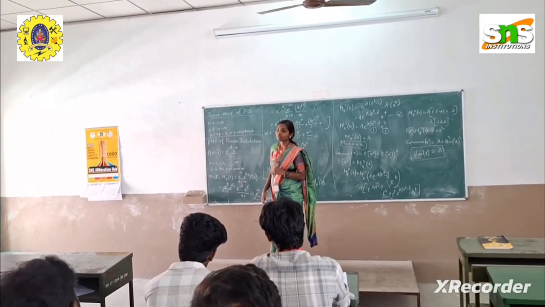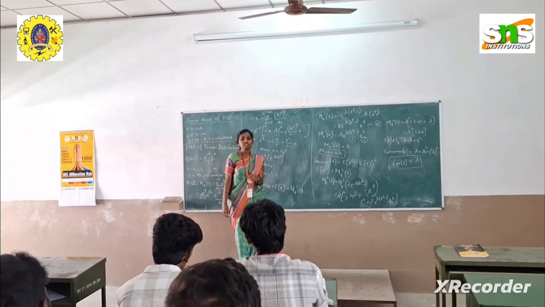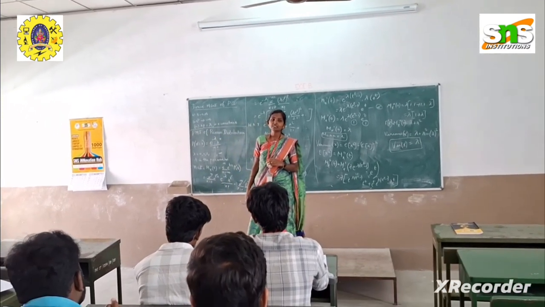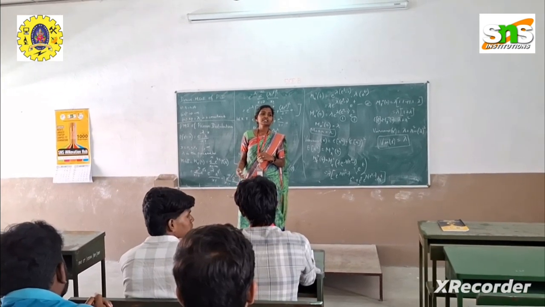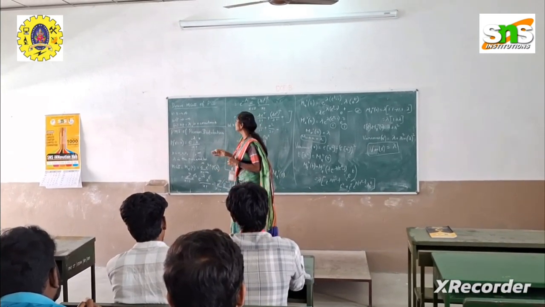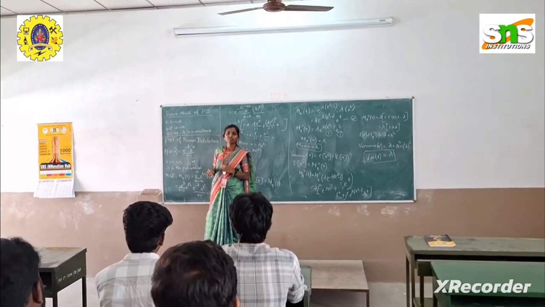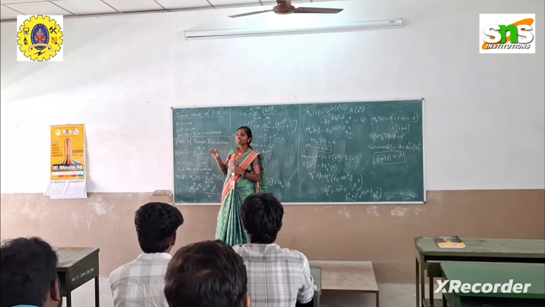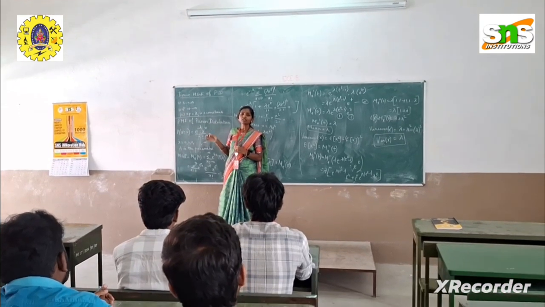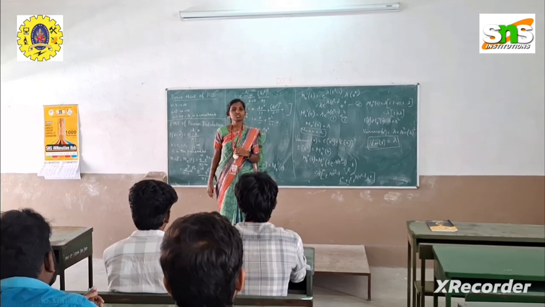Come to Poisson distribution. The second condition is p tends to 0, which is the probability of success in the binomial distribution. When it is tending to infinitely small, we will come to Poisson distribution. And the third case is np, the mean of the binomial distribution, is equal to lambda, which should be a constant. Whenever these three cases are satisfied, the binomial distribution will be treated as a Poisson distribution.